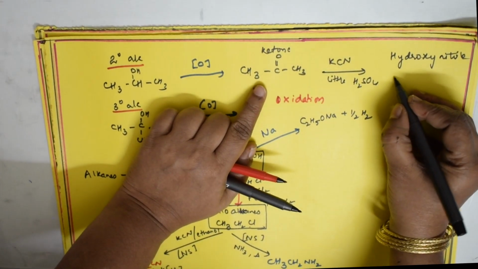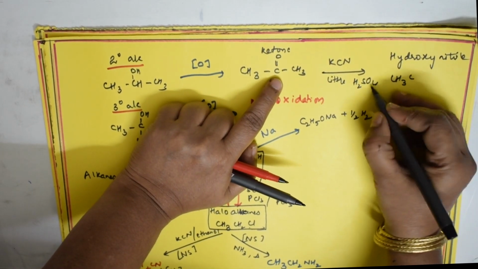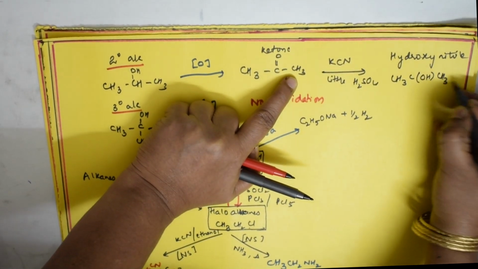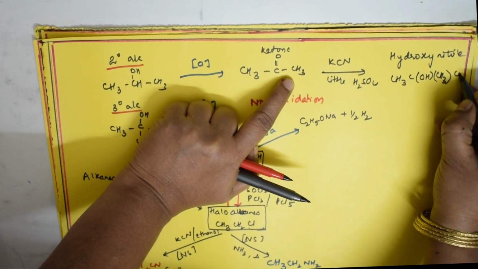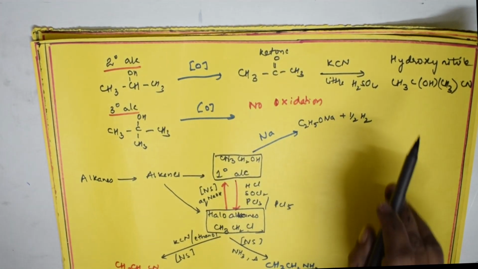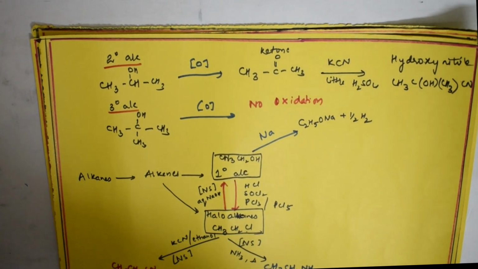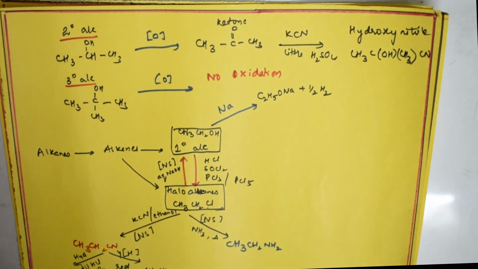Just see here, same thing I'm writing, CH3. This carbon is here because this is adding OH, this CH3 is here, and your CN. So OH, CH3, CN. What is the name of this compound? Hydroxynitrile. So further, ketones are converted into hydroxynitriles. This is fine. This is clear.